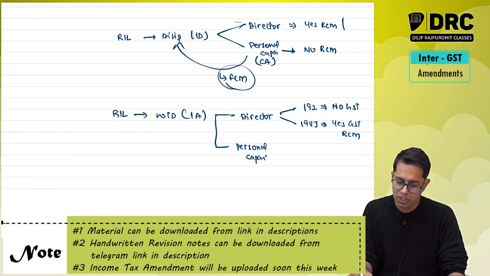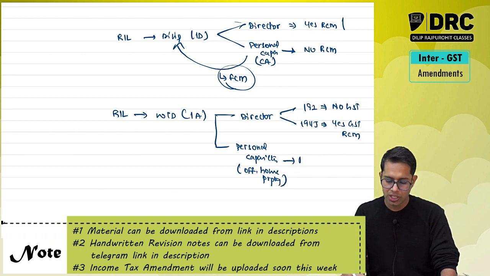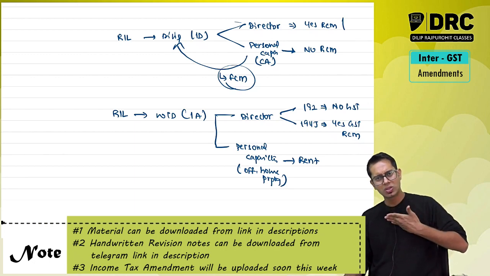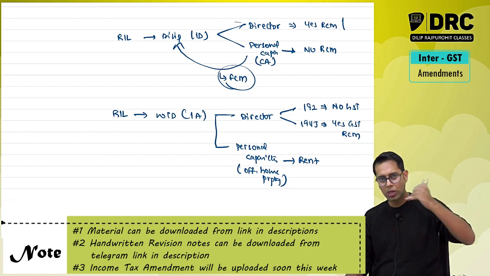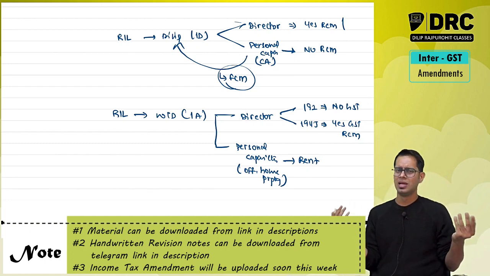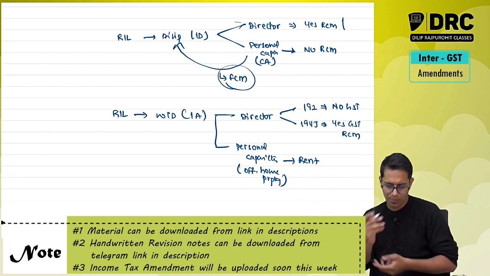For example, she has an office space. She has a house property, or she has an office space. She has a commercial building which she has given on rent to the company. So this is renting of immovable property services given by Isha Ambani to Reliance Industries. So this is not as a director, not because she is the director. Anyone could have given the property on rent. So Isha Ambani has the property, she has given the property on rent.